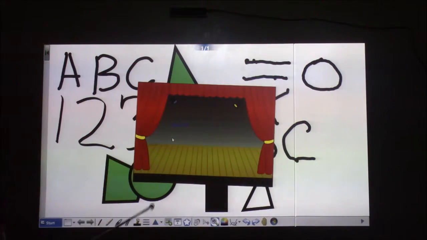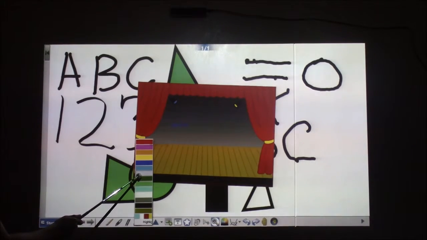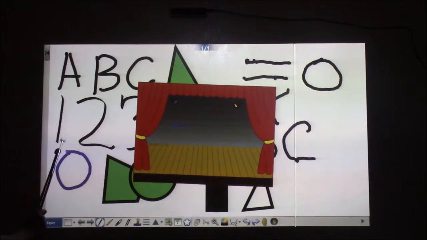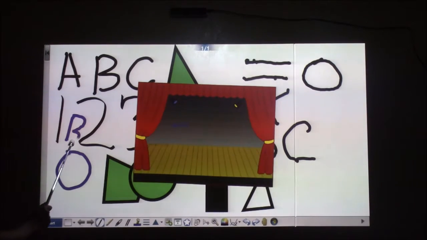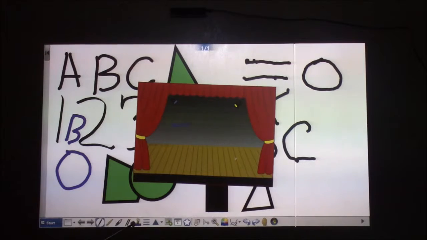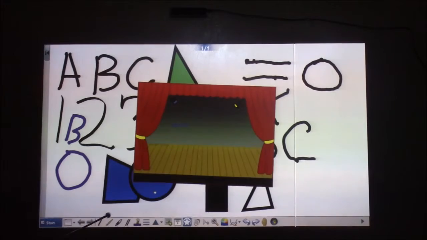Pen color. Adjust color of the pen. Fill color. Choose the color to fill. Pen width. Set stroke width and line type.